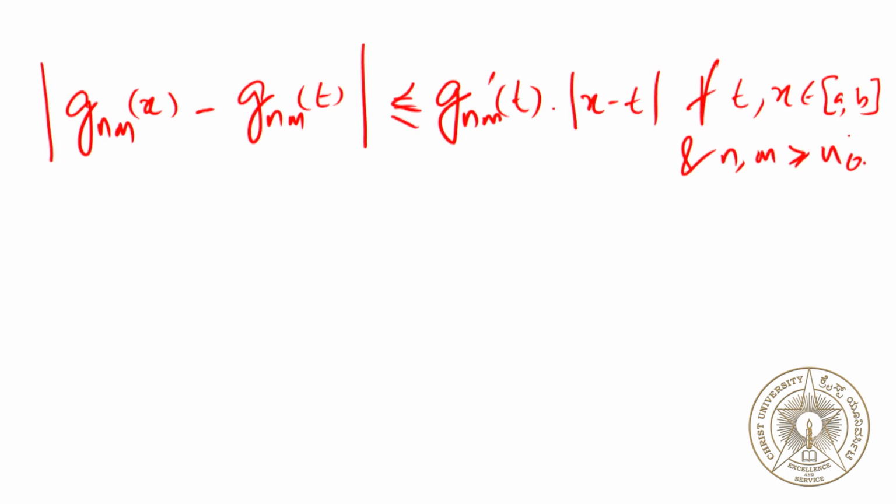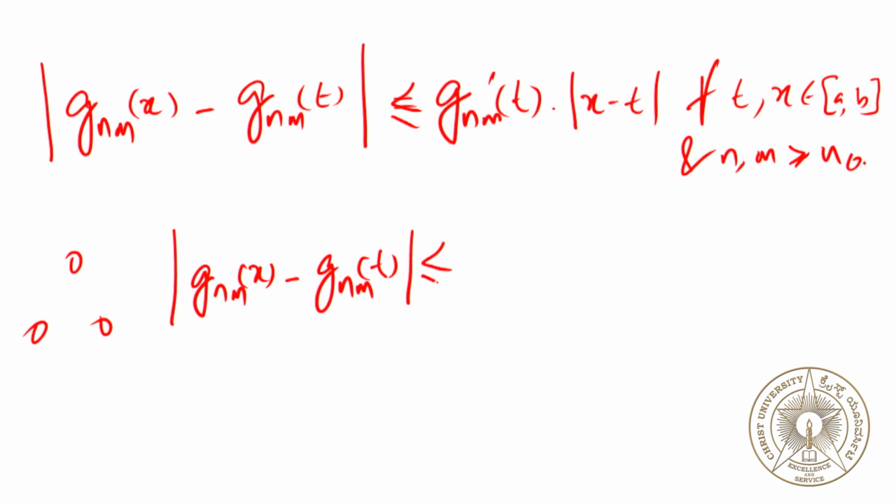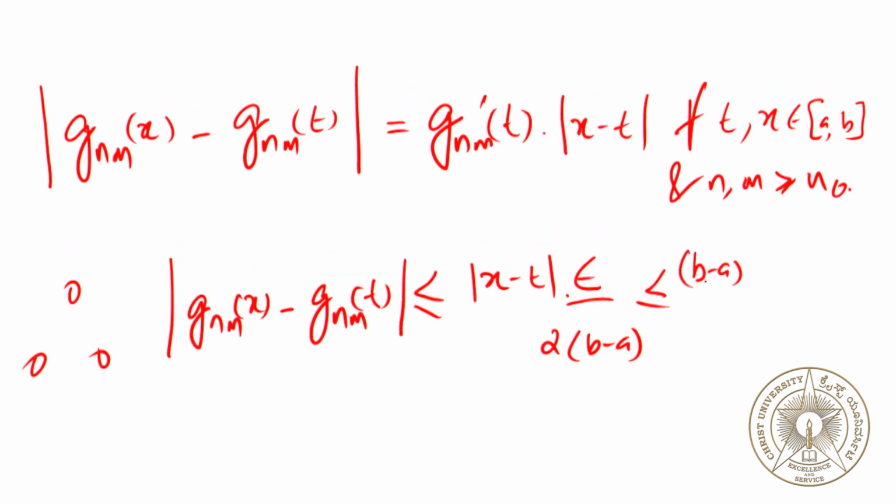Therefore, mod of gnm of x minus gnm of t is less than mod of x minus t into epsilon by 2 into b minus a, that is less than or equal to b minus a into epsilon by 2 into b minus a, that is less than or equal to epsilon by 2.